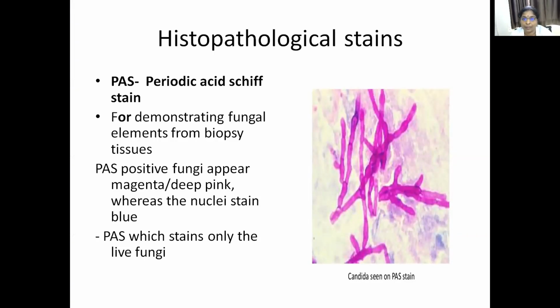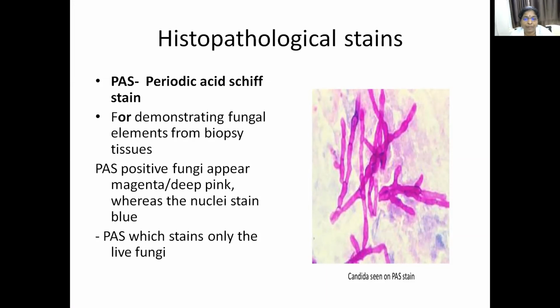Next are histopathological stains, usually done for tissue samples. There are 4 histopathological stains. One is PAS, periodic acid-Schiff stain. It is used for demonstrating fungal elements from biopsy tissues. After performing this stain, under the microscope the fungi appear deep pink or magenta color, and the nuclei stain blue. PAS stains only the live fungi.